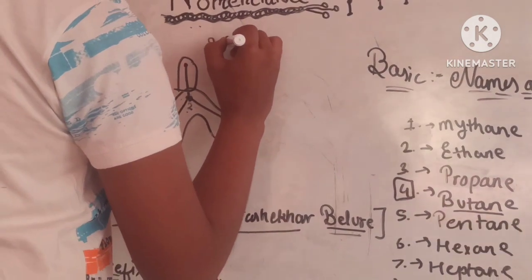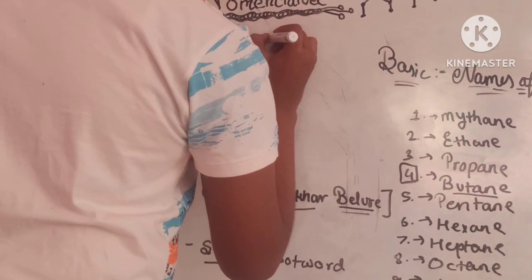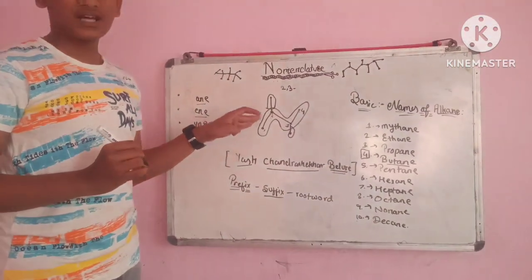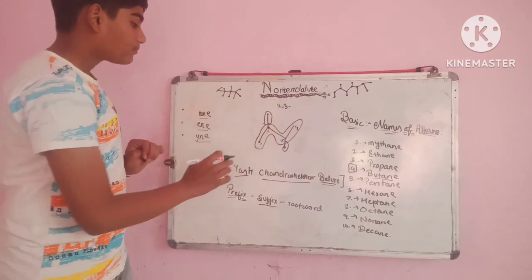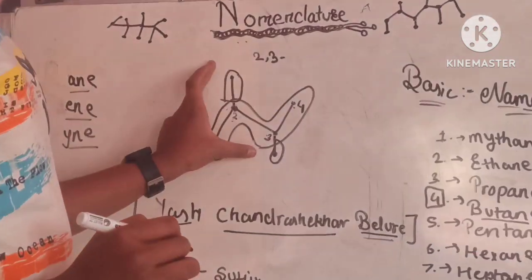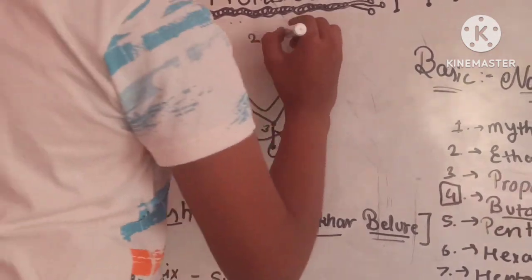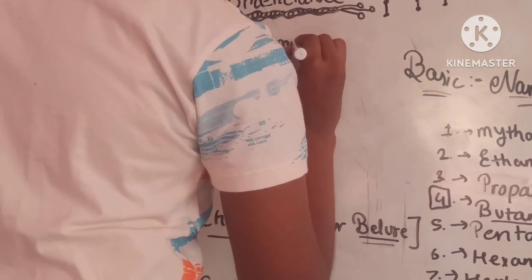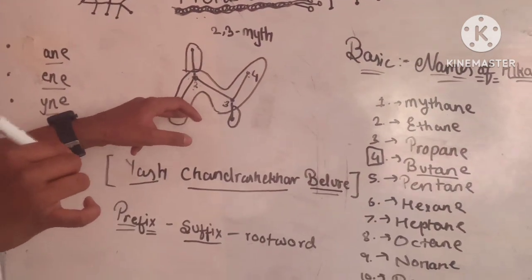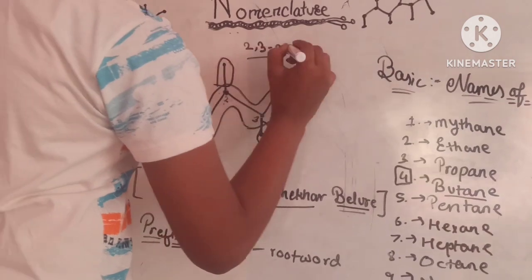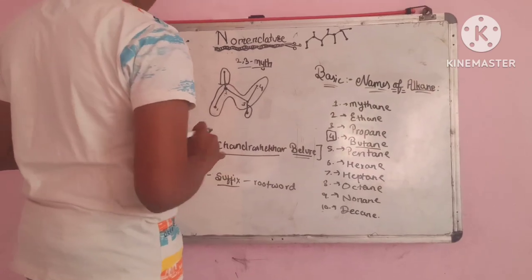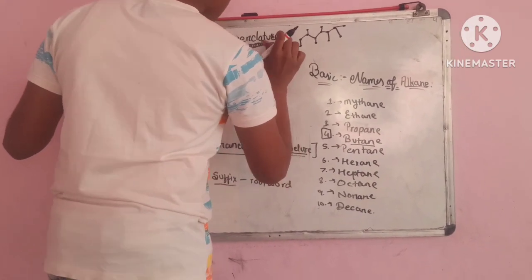How many carbons are there in each? One, so methyl.